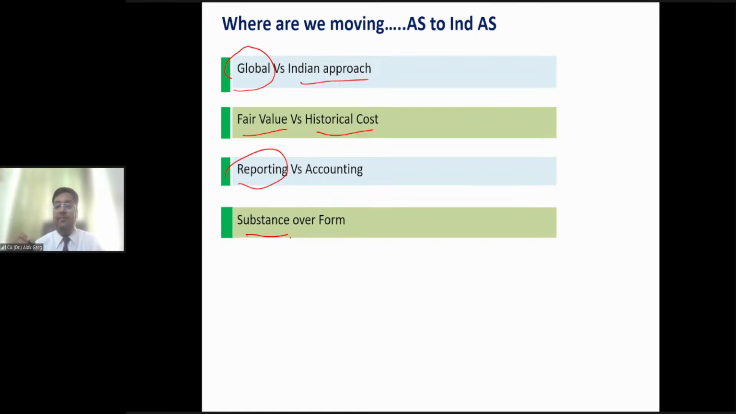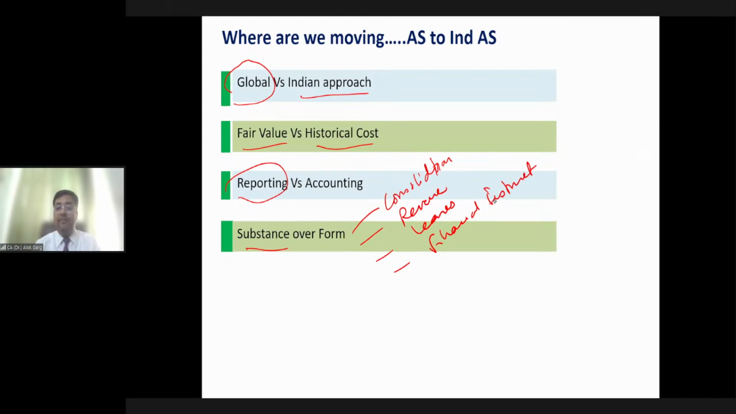You will find that consolidation is a substance over form related standard. Revenue recognition, leases, financial instruments, these all are substance over form related standards. Is that clear? You're right, Namrata. It is a liability as per the financial instrument standard. You're right, Uma. It's a financial liability.